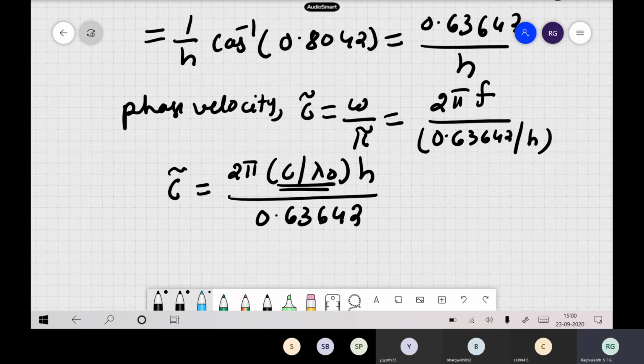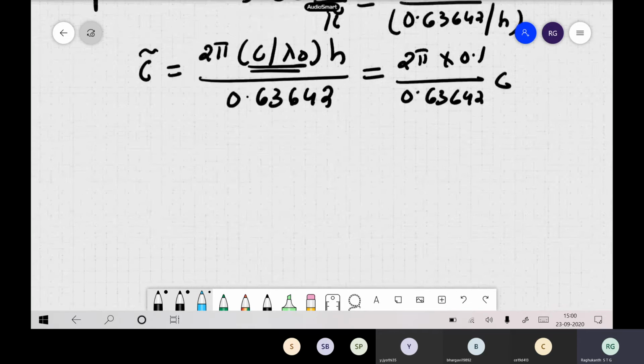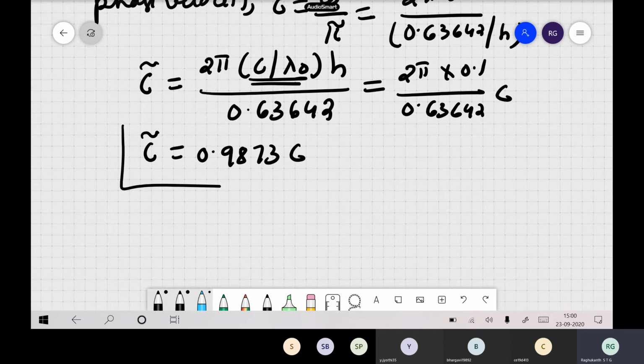In terms of this quantity, this turns out to be 2 pi into 0.1 by 0.63642 times c. So you do all the algebraic calculations here, and your phase velocity turns out to be 0.9873 times c for this scheme.